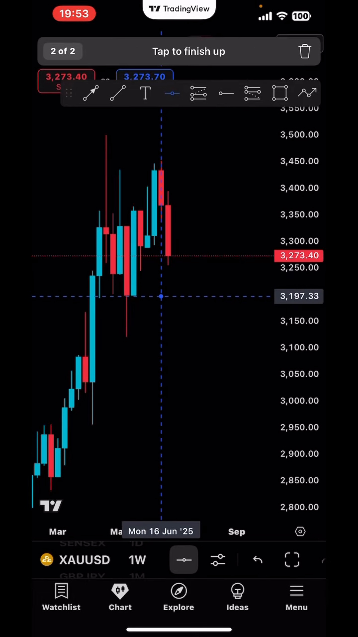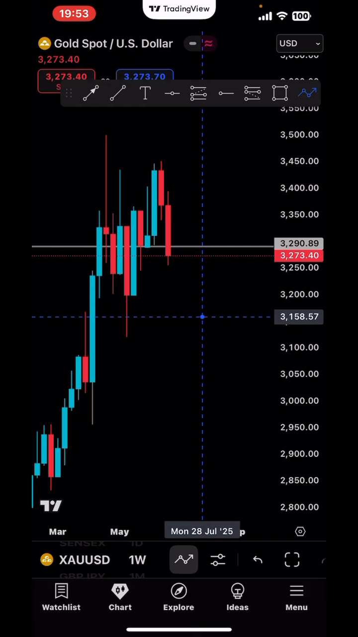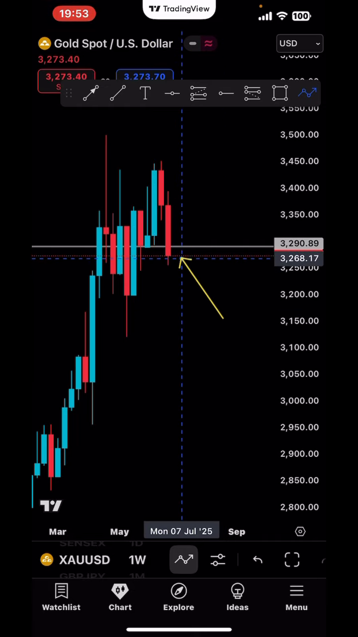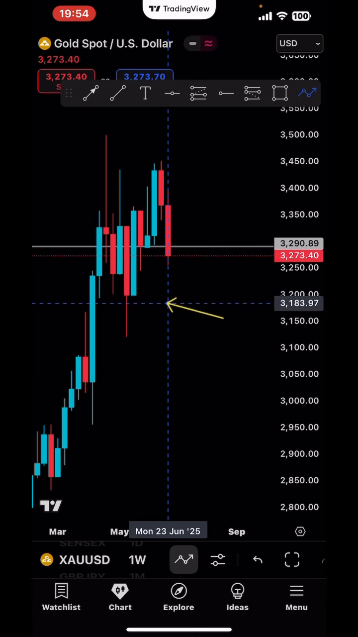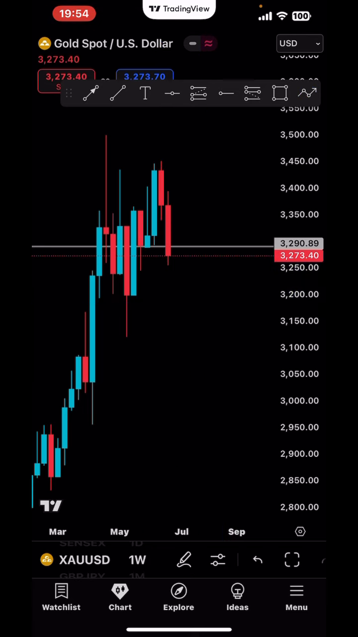So as we can see on the gold weekly time frame, we have the support right here. Now as we can see, the last weekly candle closed below the support. So now there is a very high probability for the next weekly candle to come down to at least the next support, which is somewhere right here. So now we are bearish on the weekly time frame.